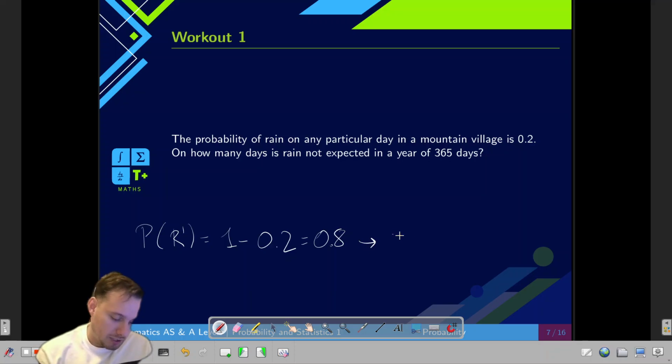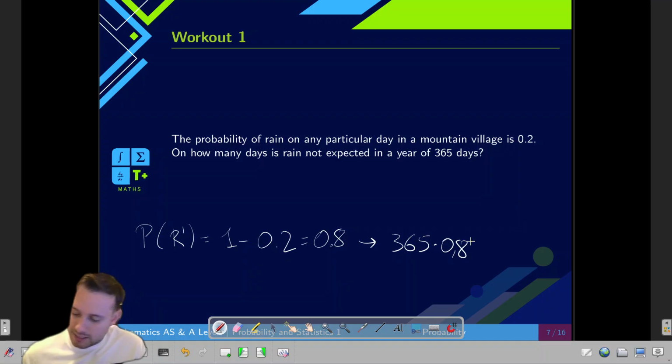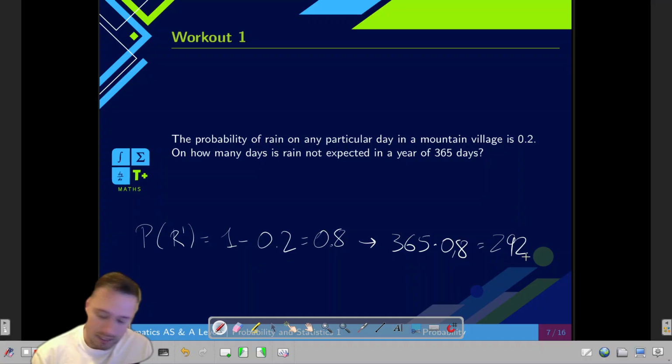Then I say, well, I get 365 days, I multiply it times 0.8, and, oh, that's magic, I'm getting again 292 days. It's essentially the same thing that I did earlier. The only difference is that I changed at the beginning instead of at the end.